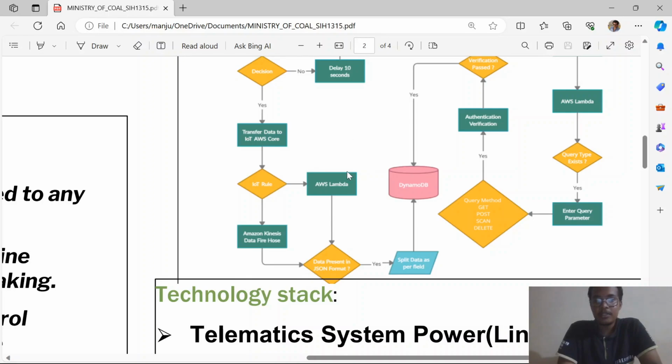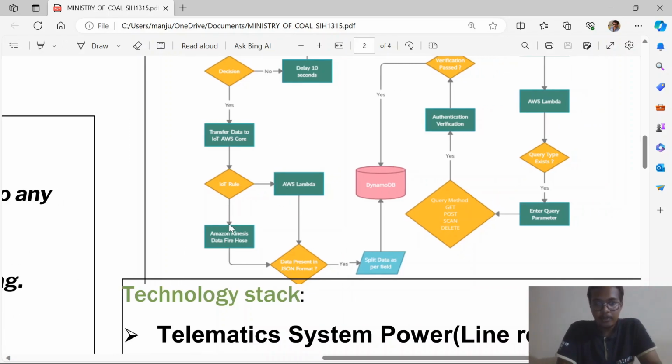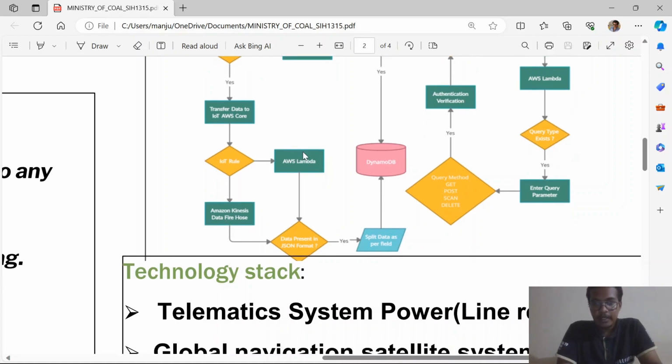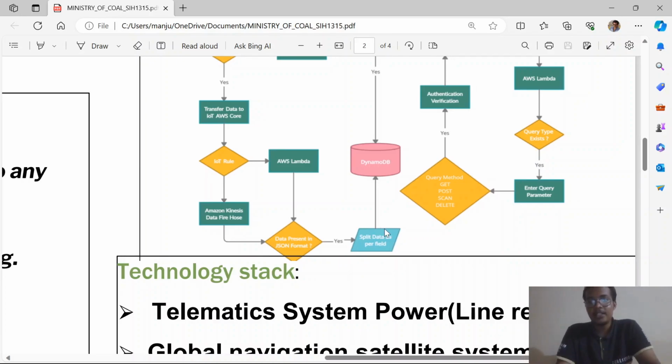This is an AWS Lambda function, which is provided in AWS, where the data can be stored and transformed, and it can also be transferred according to our wish. It is based upon the GUI that we are giving. Coming to the data Firehose, where the data will get stored, and according to the data the Lambda function will be performed, and the data is present in JSON format. If the data is already present, then we will split the data according to the engine's performance, fuel usage, and so on.